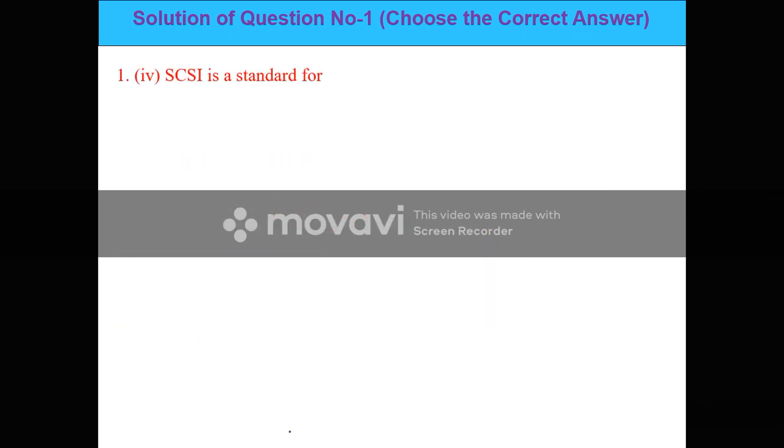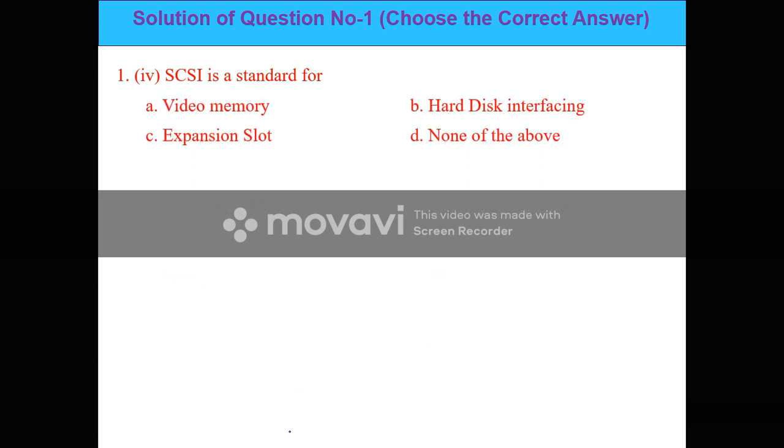Next question. SCSI stands for video memory, hard disk interfacing, expansion slot, none of the above. It is used for the expansion slot. SCSI stands for data communications, just like a bus. So it is inside the computer, and it is used as an expansion slot for transmission of the data.